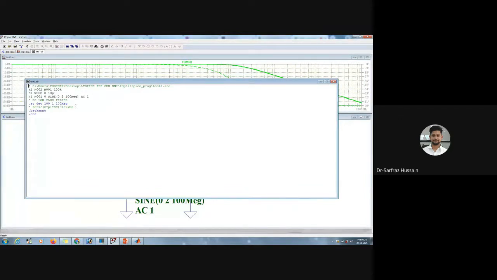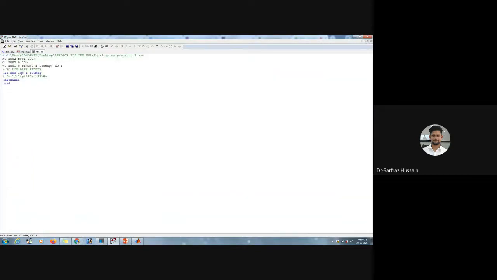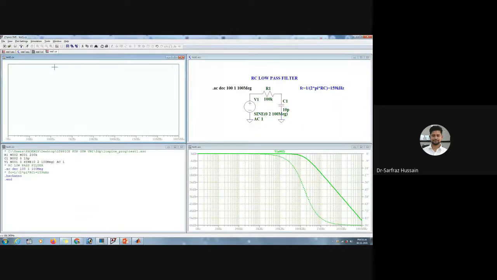Now if you know the HSpice coding, or the Spice coding, you can also do that. Here, let us say in place of 100, if I want to vary this, I can directly write down 200 over here. And if I want to simulate this, I can click on this run button. Once I run this, it will run for this particular netlist only.